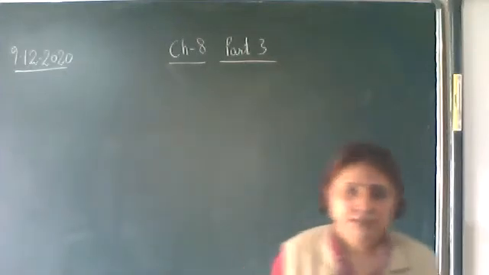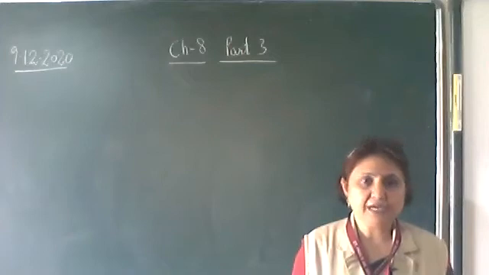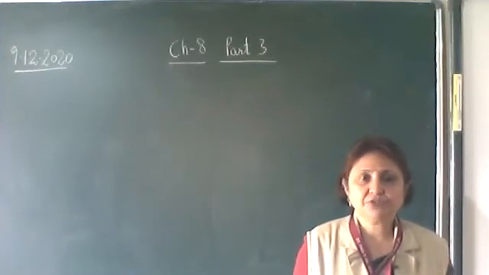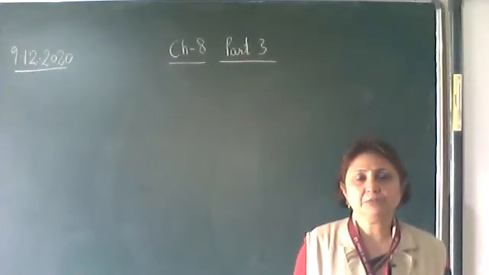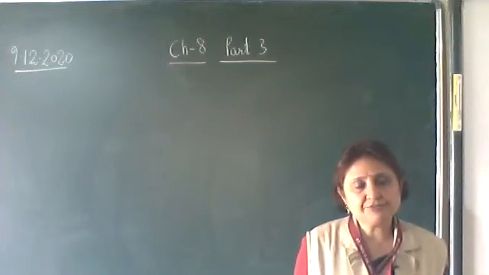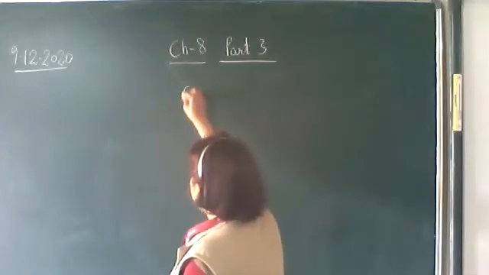After that, we were discussing the relation between acceleration due to gravity and the gravitational constant. Acceleration due to gravity we represented by small g, and the gravitational constant we represented by capital G. So any object placed on the surface of the earth has some force of gravity on it.